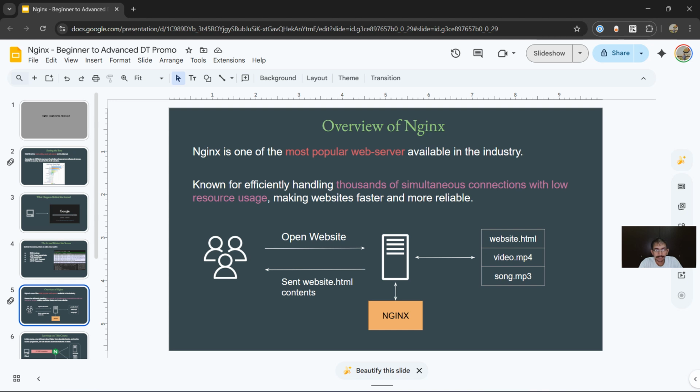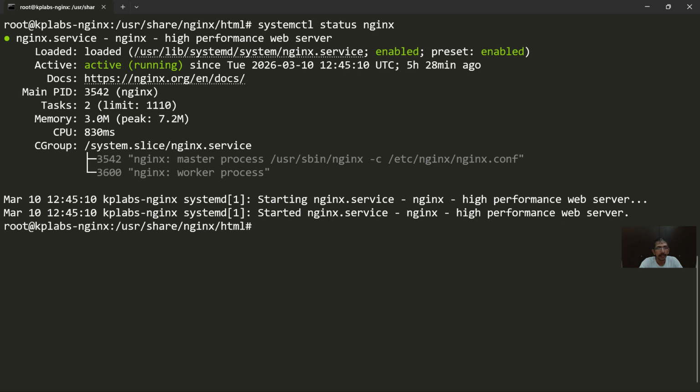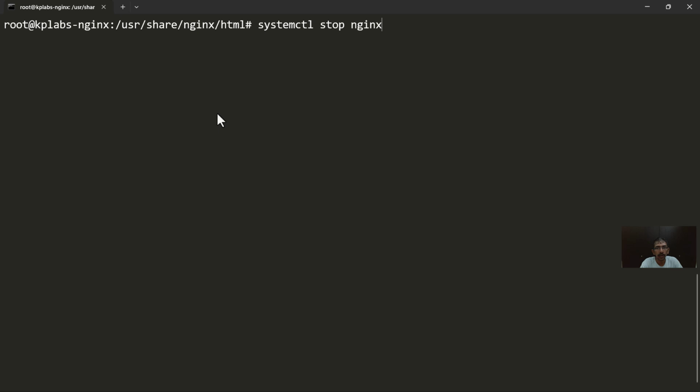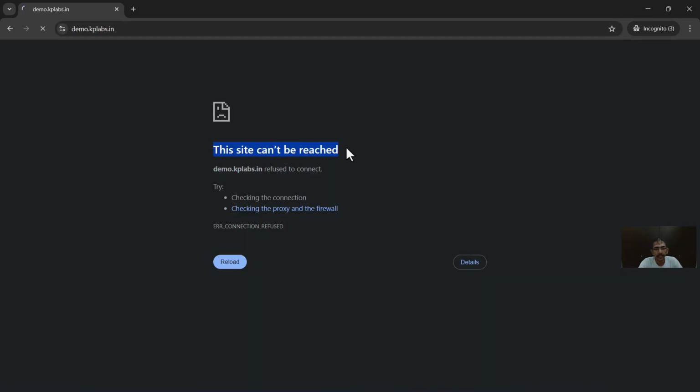So in the PPT slide, we were discussing that in the server, you have website HTML, video.mp4 and song.mp3. So various files are available with different sets of extensions. Now, as part of this server, I have Nginx that is configured and running. So if you see systemctl status nginx, we have Nginx that is active and running. What happens if I stop Nginx? Let me also show you. So if I go ahead and stop Nginx, and now over here, when I refresh, you see it is not really working. The site cannot be reached. So from here we can conclude that it is the Nginx web server that is running and the browser is communicating to that on port 80 or port 443.